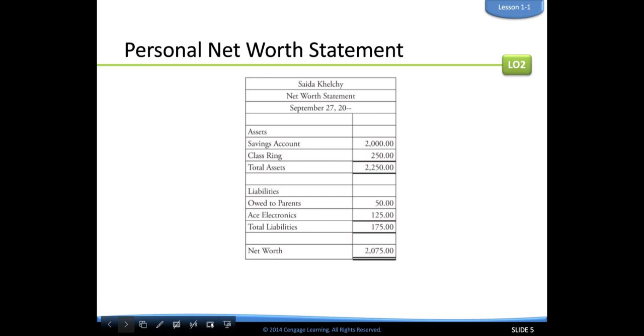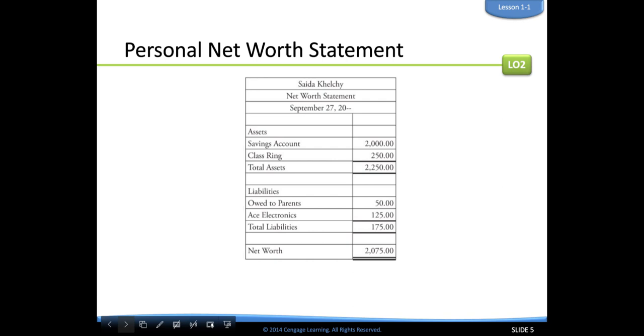Just like we've learned in math, we would draw a single line underneath that to denote that we're adding. And then under the $2,250, we would draw another line. So next, we're going to list our liabilities. So say she owes $50 to her parents. They gave her a $50 loan. She has to pay that back. So it's a liability. She owes that. That's a debt. So we list that as a liability.